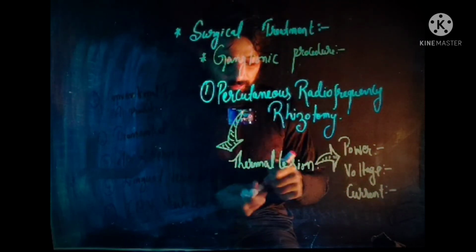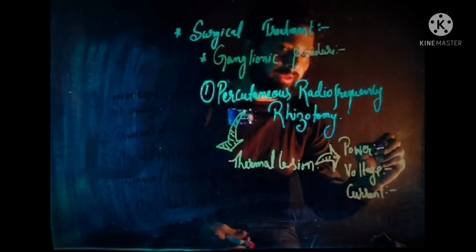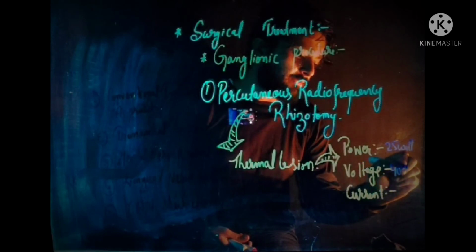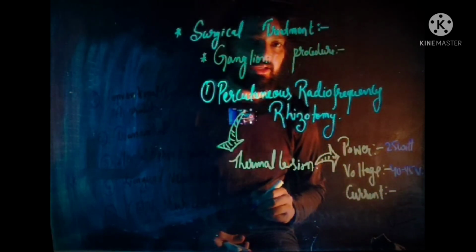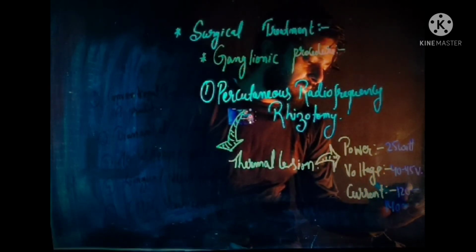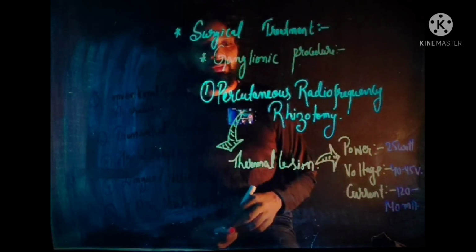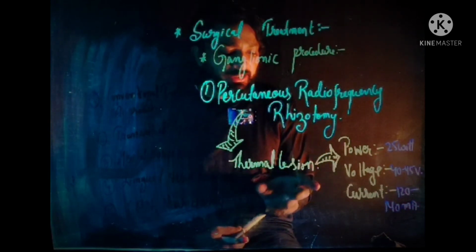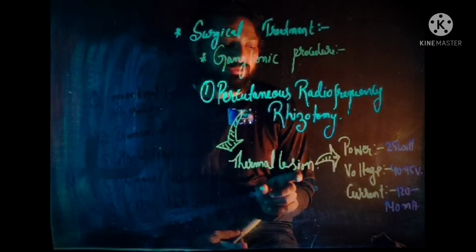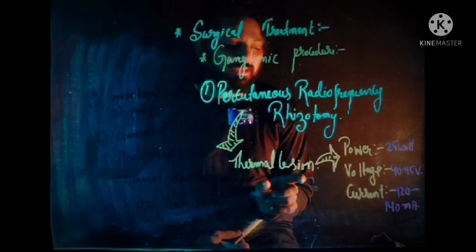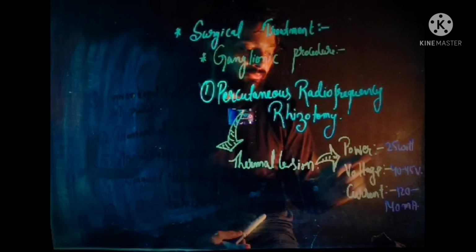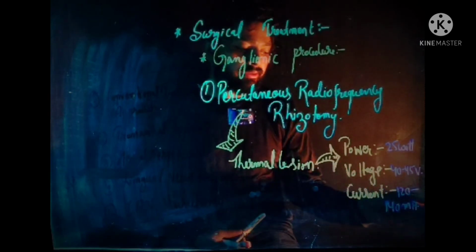When we talk about the power, basically 25 watt power is used, 40 to 45 volt voltage is used, and 120 to 140 milliampere current is used. So in percutaneous radio frequency rhizotomy, a thermal lesion is created, basically used to treat trigeminal neuralgia, using power 25 watt, voltage 40 to 45 volt, and current 120 to 140 milliampere.